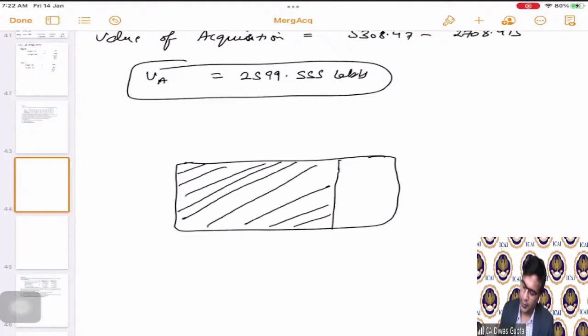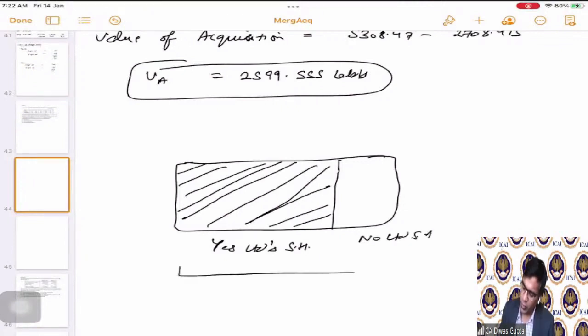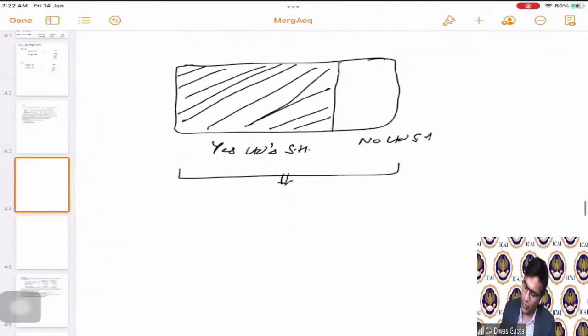Correct? This is Yes Limited's shareholders, and this is No Limited's shareholders. Correct? We know that total value is how much? The total value is 5308.47. This is the total value, correct?